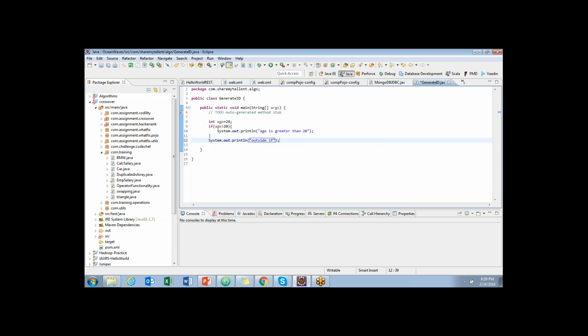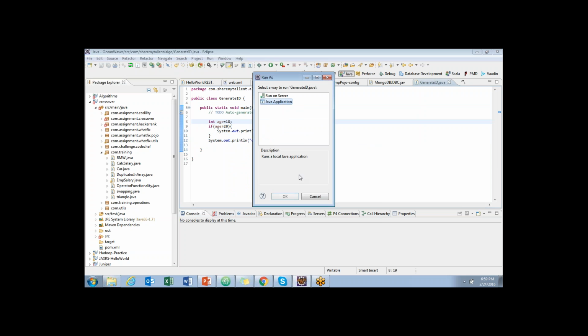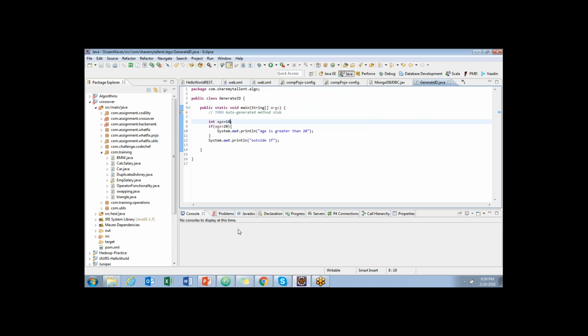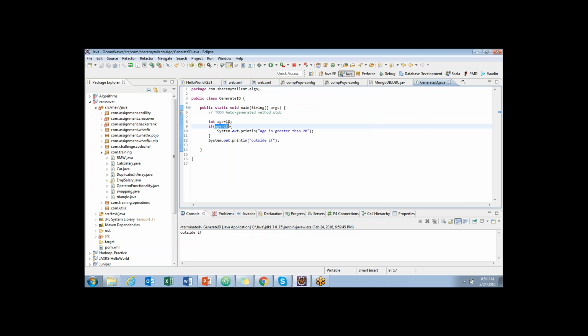Let me say my age is 18 and run the Java application to see the output. Because age is greater than 20, where 18 is greater than 20, is false, the condition returns false.